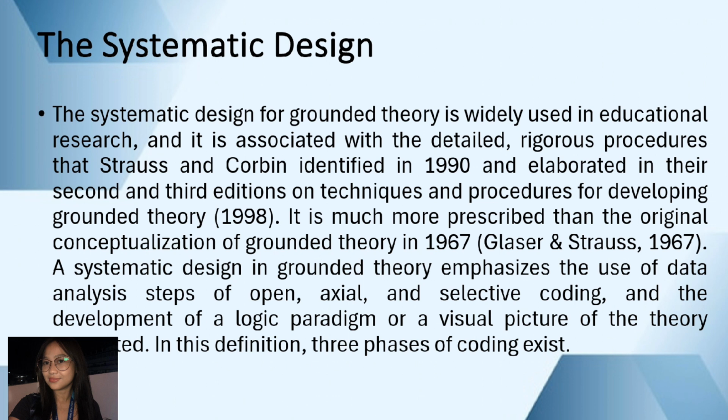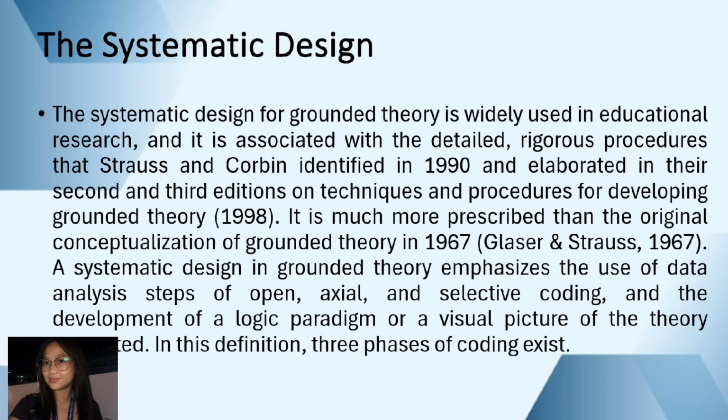So the Straussian grounded theory, diverging from its Glaserian counterpart, introduced a more structured, systematic procedure for data analysis. Strauss and Corbin emphasized that while grounded theory should indeed be grounded in data, the researcher plays a crucial role in shaping and interpreting that data.